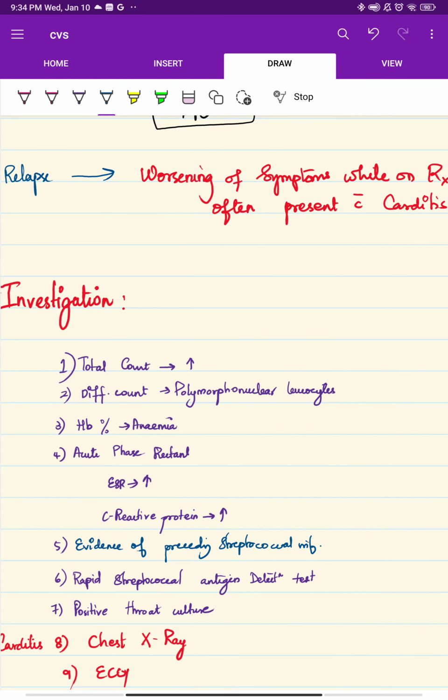Investigation, as I said before, evidence of pre-existing infection must be seen, like what and all.